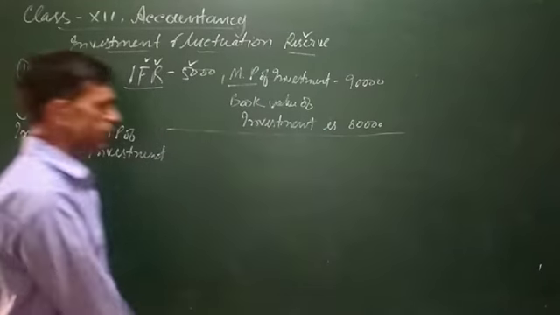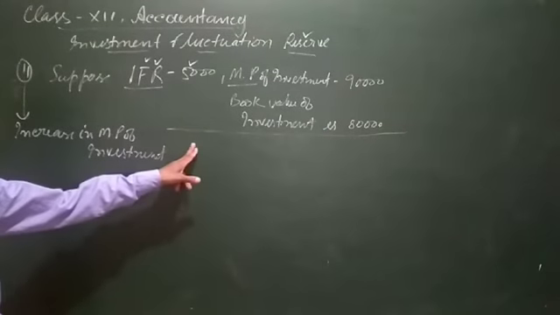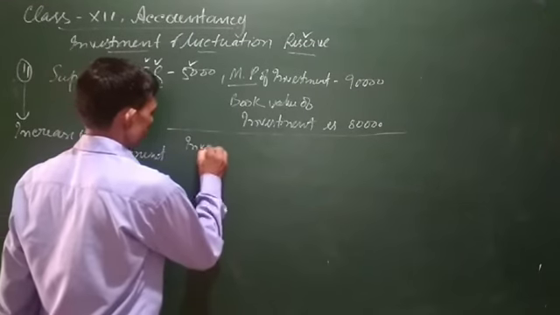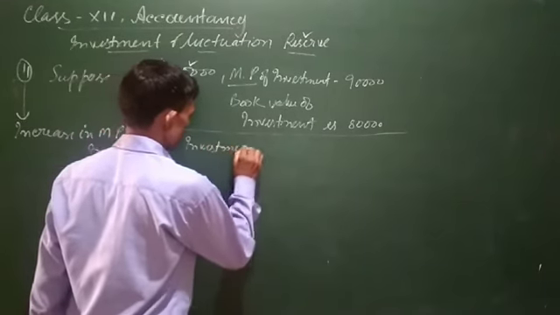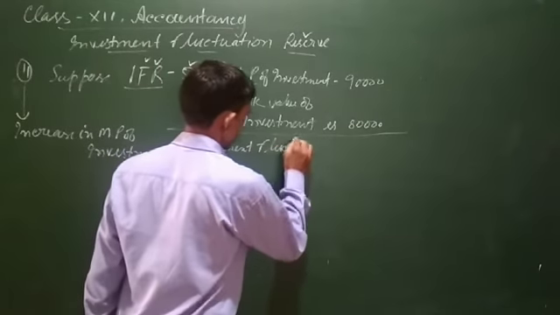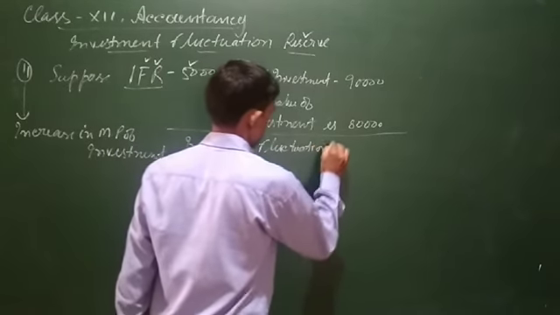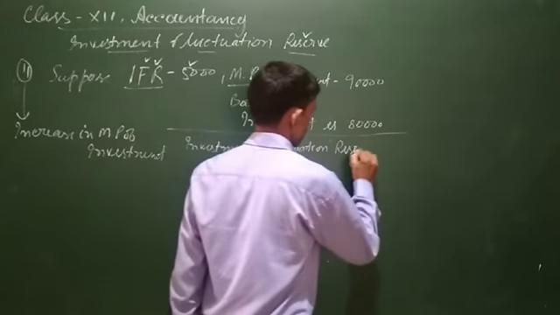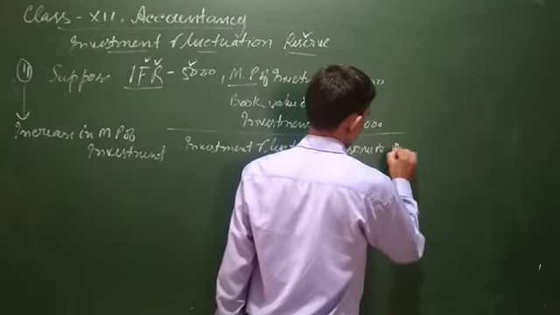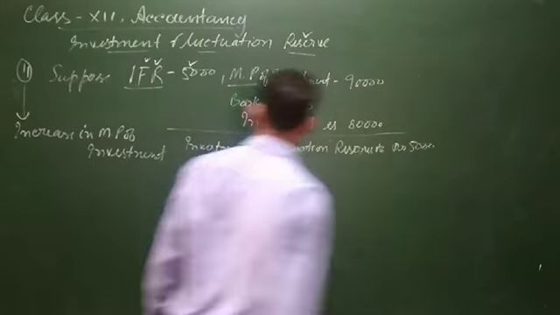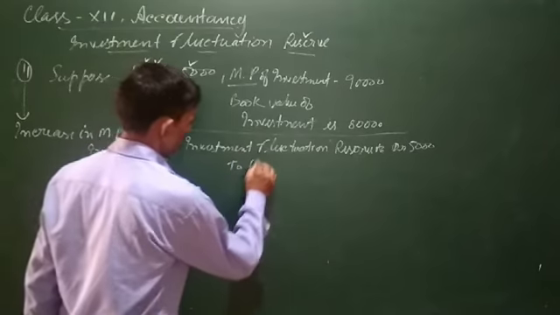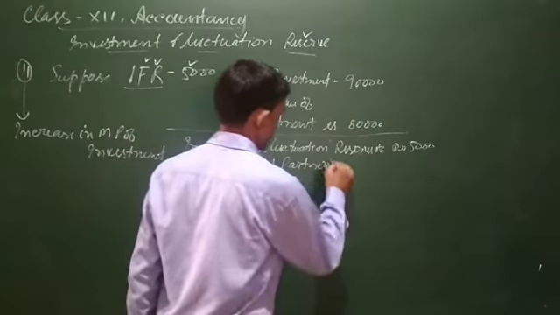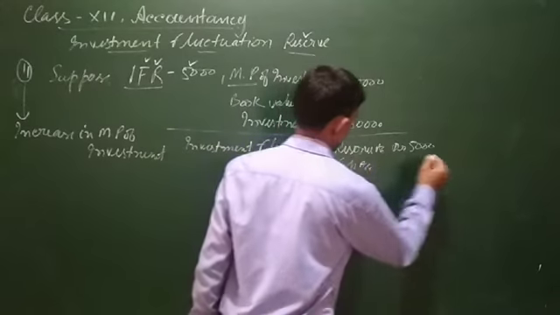The general entry we have written earlier will remain the same. Entry will be: Investment fluctuation reserve account debit 5,000 to old partners capital account.